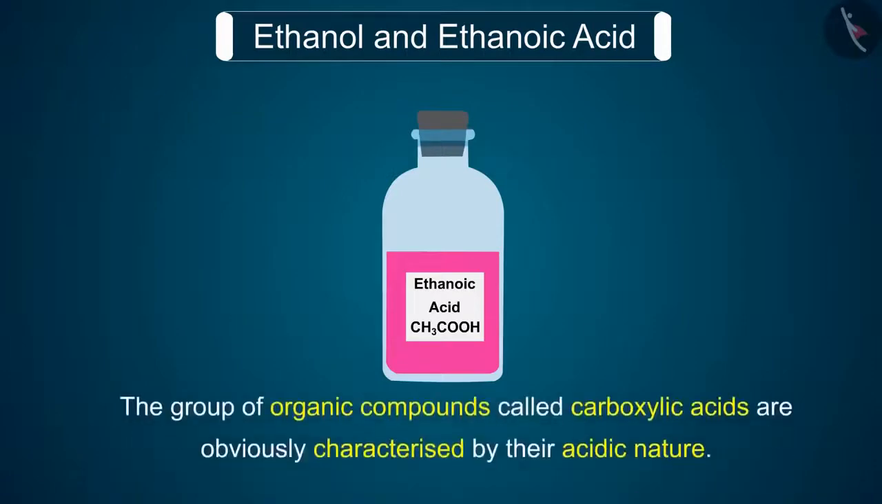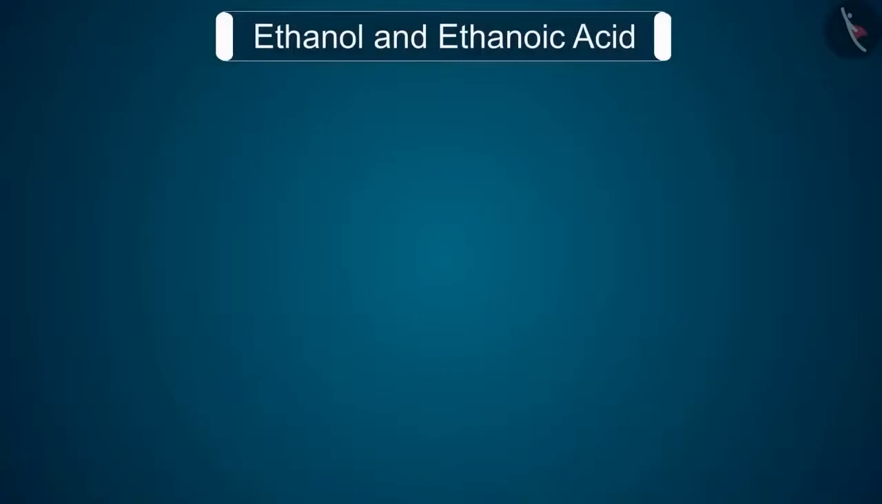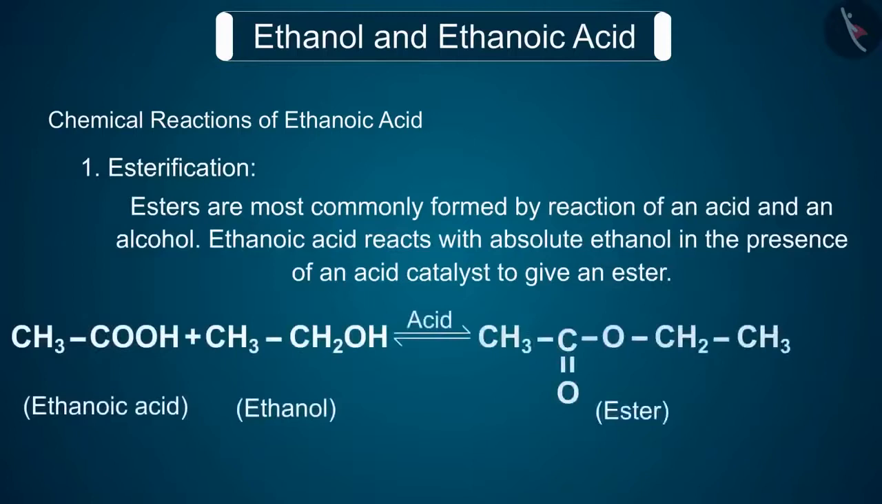The group of organic compounds called carboxylic acids are obviously characterized by their acidic nature. However, unlike mineral acids like HCl, which are completely ionized, carboxylic acids are weak acids. Now, we will discuss the chemical reactions of ethanoic acid. 1. Esterification. Esters are most commonly formed by reaction of an acid and an alcohol.